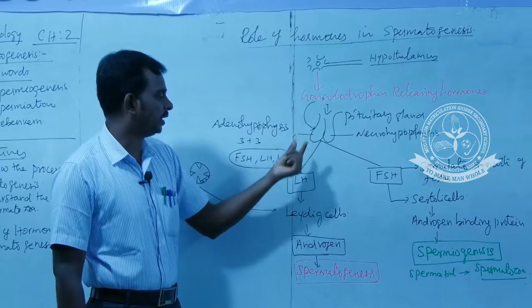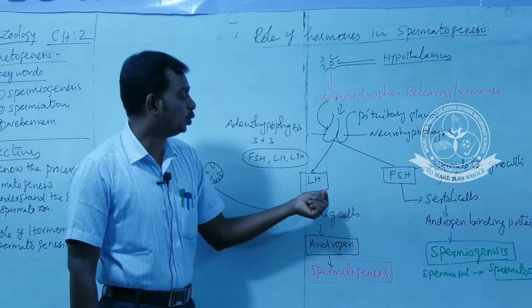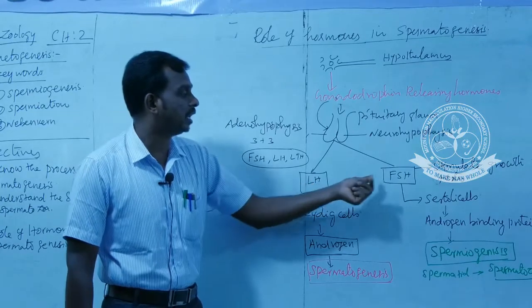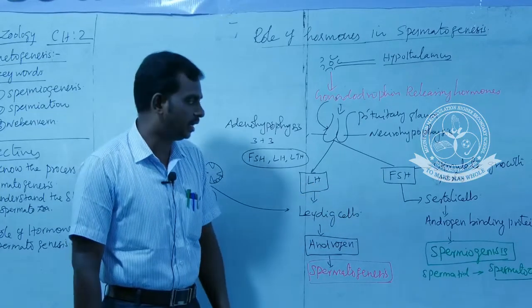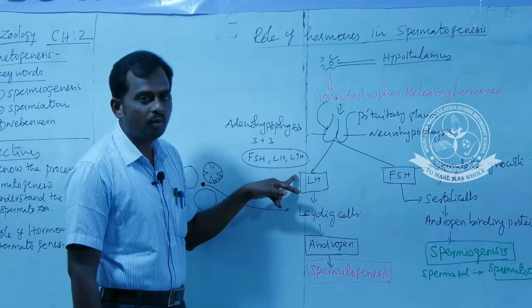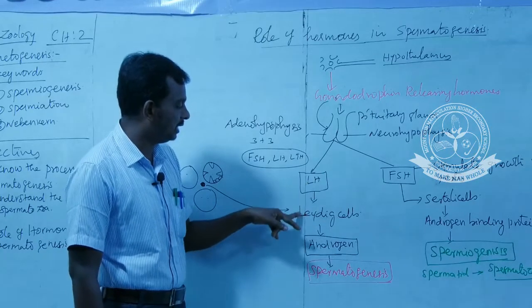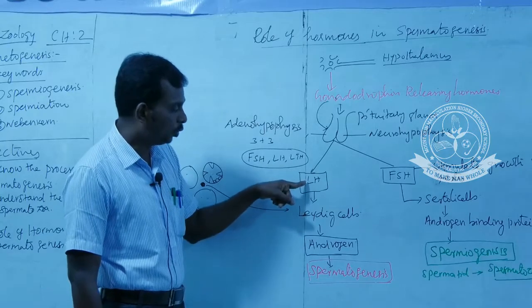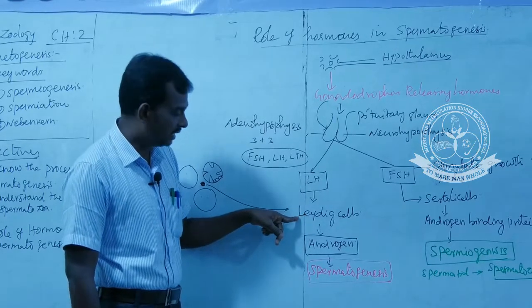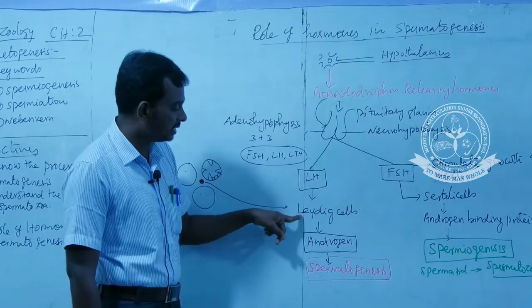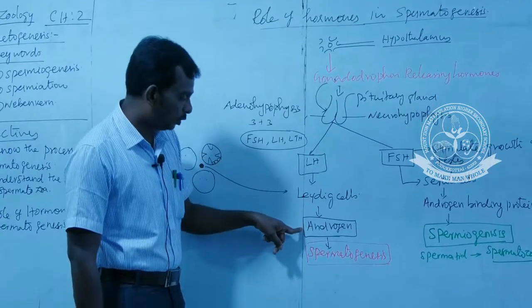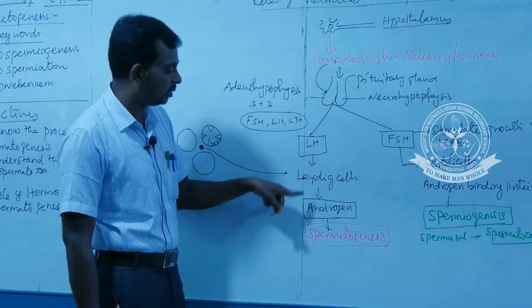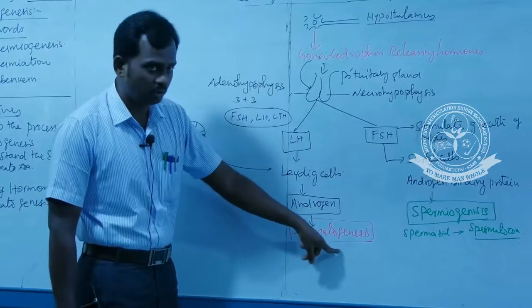Now this anterior part of the pituitary secretes two hormones, namely luteinizing hormone and follicle stimulating hormone. Luteinizing hormone acts on the Leydig cells. You can easily understand: luteinizing hormone acts on the Leydig cells. So the Leydig cells secrete androgen under the stimulation of luteinizing hormone. This is essential for spermatogenesis.